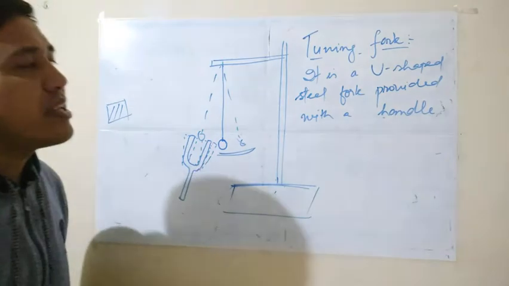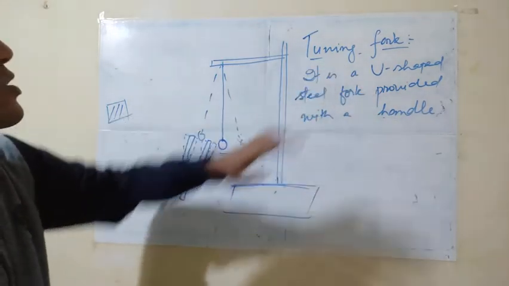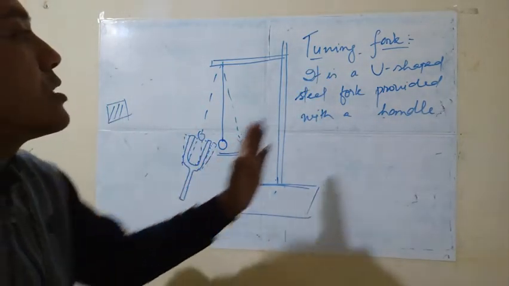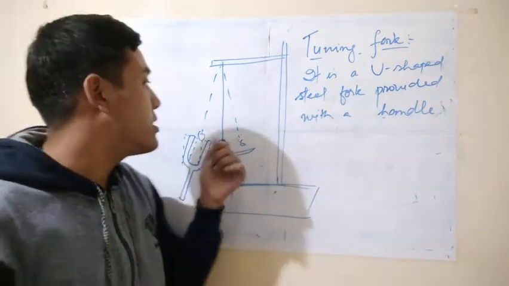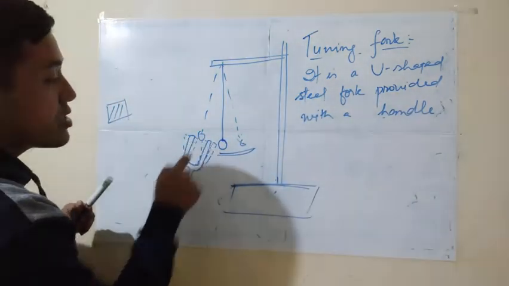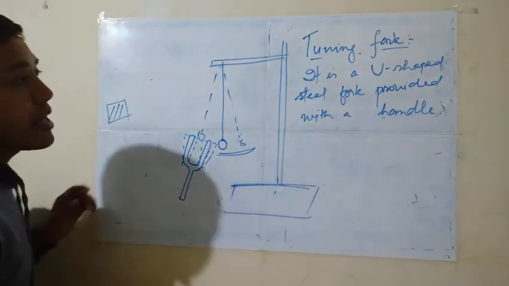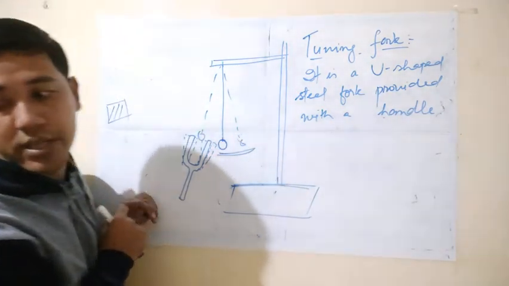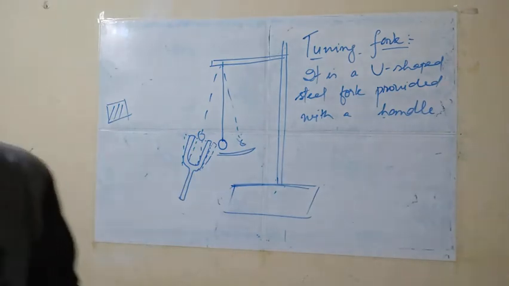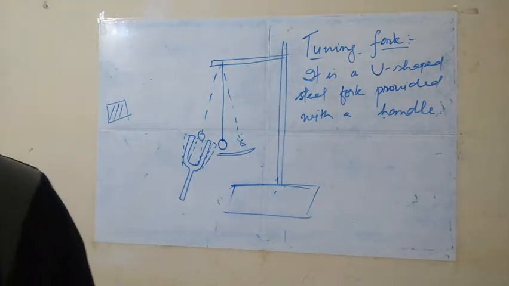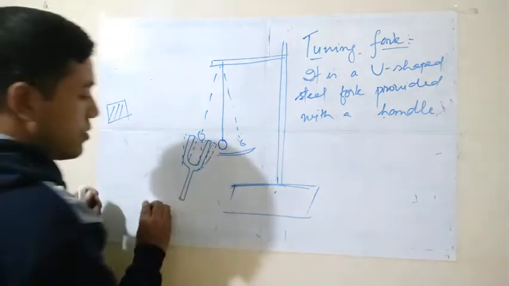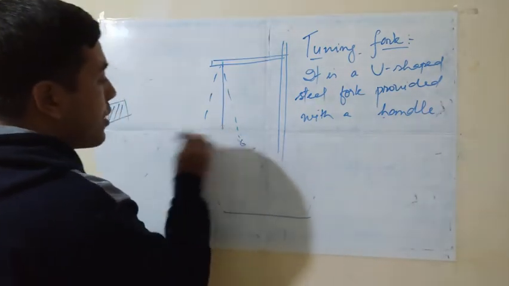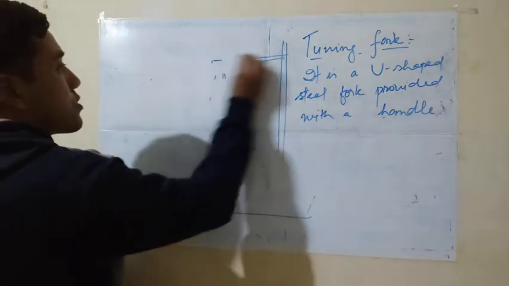No need to write. What the tuning fork is: the U-shaped steel fork. Now this is the prong, and this is the handle. Okay, this is known as the tuning fork. Now we all know what oscillation and oscillatory motion are.